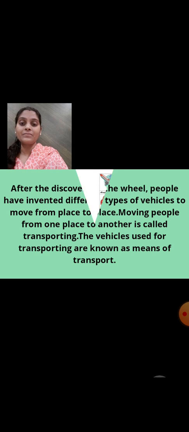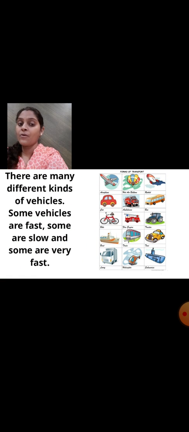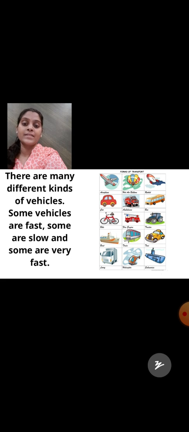Now these are some of the vehicles. You can see the picture. There are many different kinds of vehicles. Some vehicles are fast, some are slow and some are very fast. Now let's see some of these vehicles.